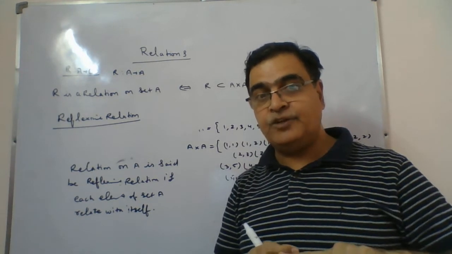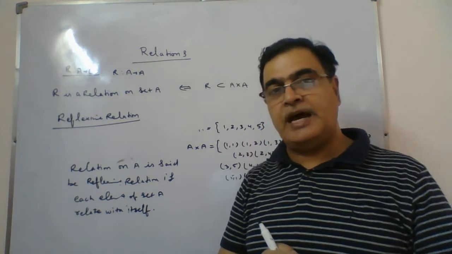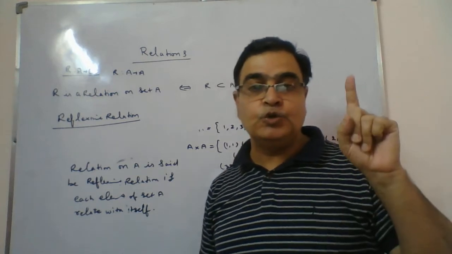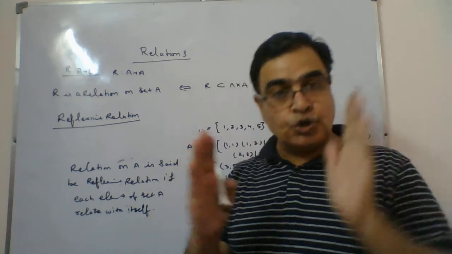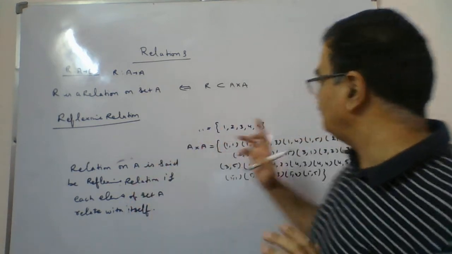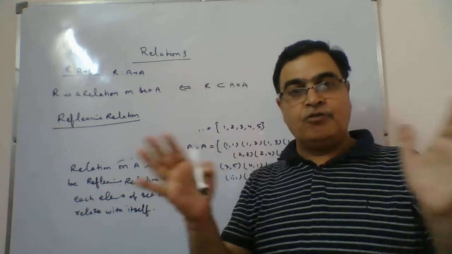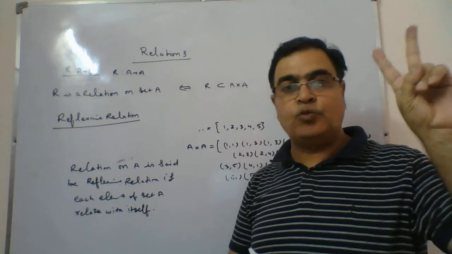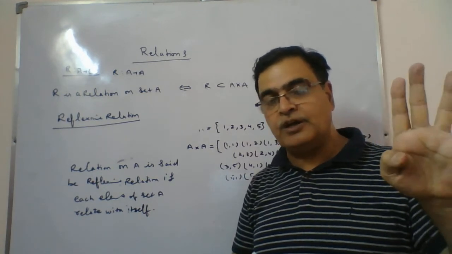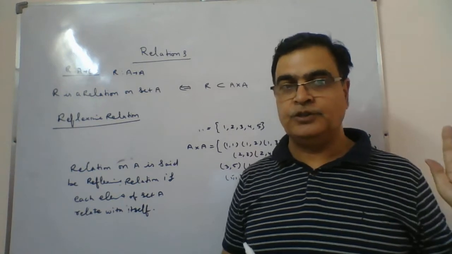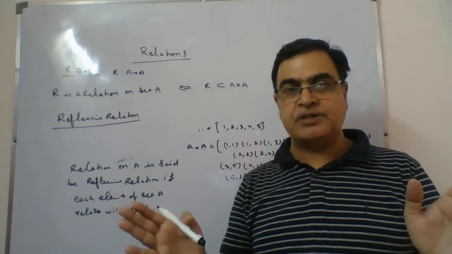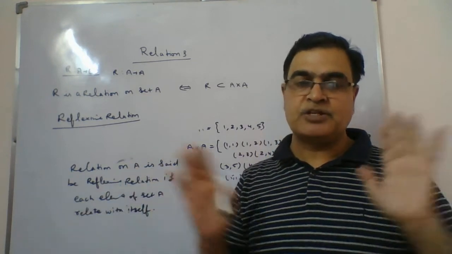So there is a slight difference between the identity relation and the reflexive relation. In an identity relation, I told you each and every element should relate, but relate with itself. If there are 5 elements, there will be 5 possibilities: 1 relates with 1, 2 with 2, 3 with 3, 4 with 4, 5 with 5. No extra, no less.